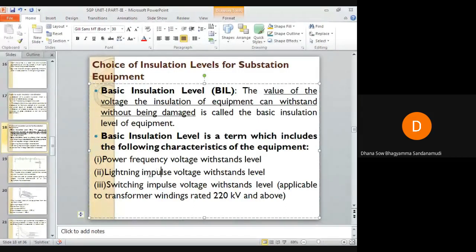Okay, so let us see the choice of insulation levels for substation equipment.